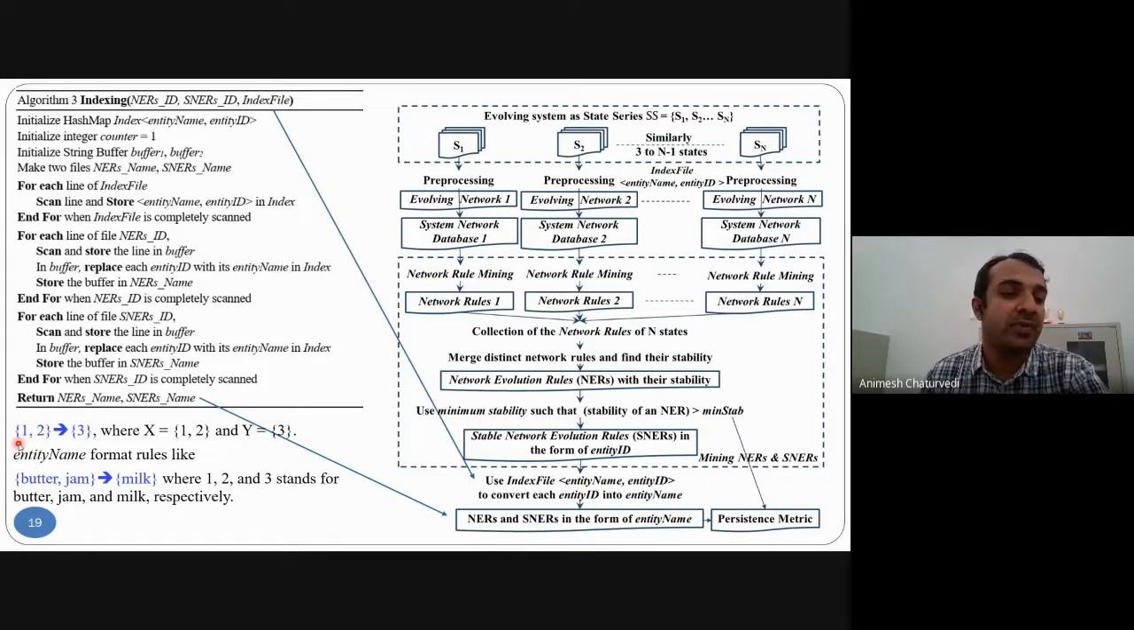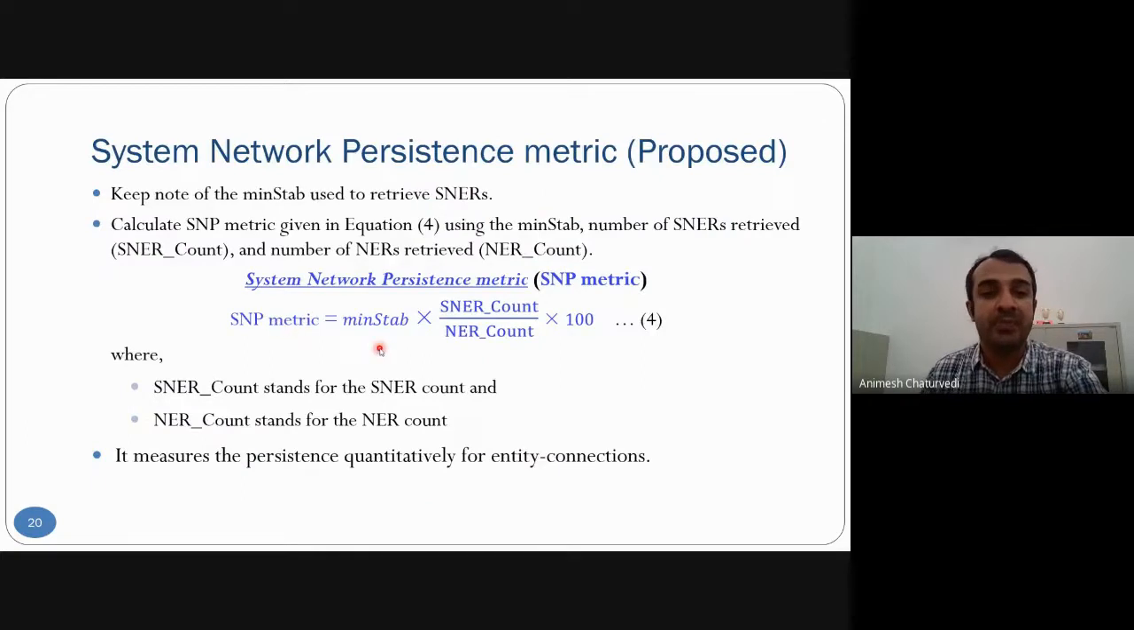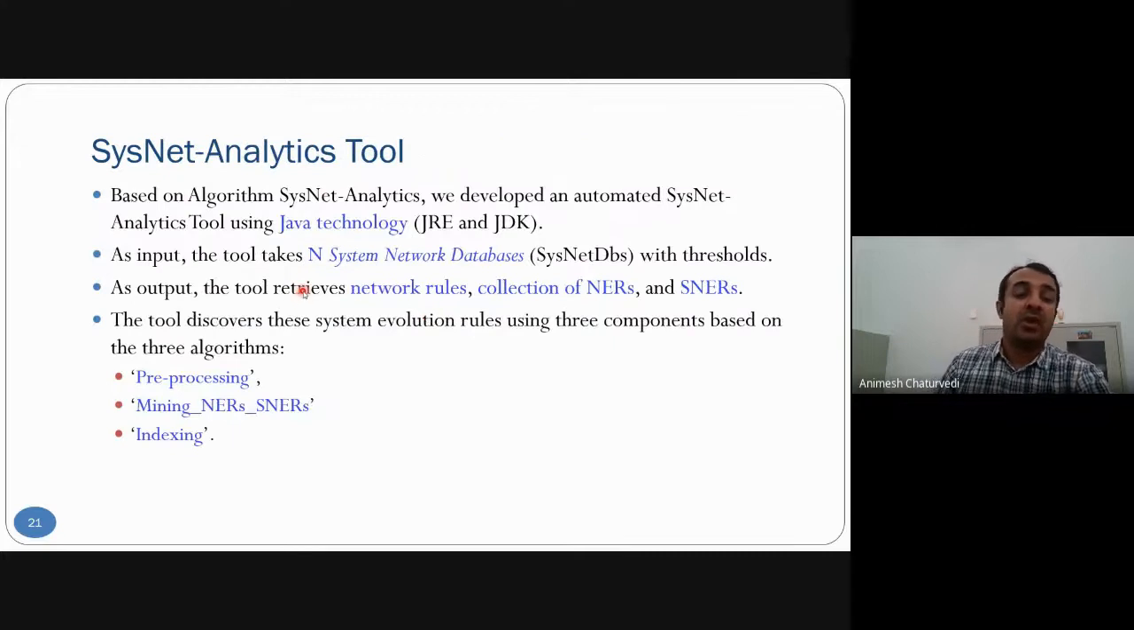A rule could be written as 1, 2 implies 3, but that is hard for a human to read. So the rules are converted according to their IDs, like butter, jam implies milk. Then the system network persistence can be calculated with the formula, giving us the SNP matrix from the values that we have got. All of this is automated as a Java tool, and it generates the artifact that we have discussed.